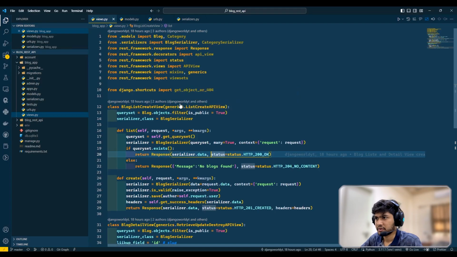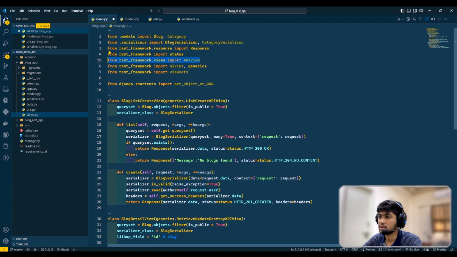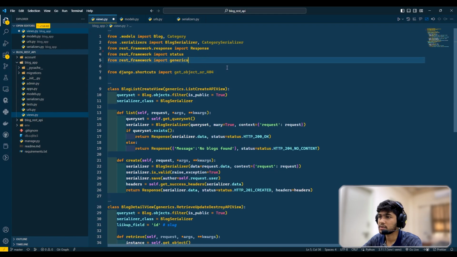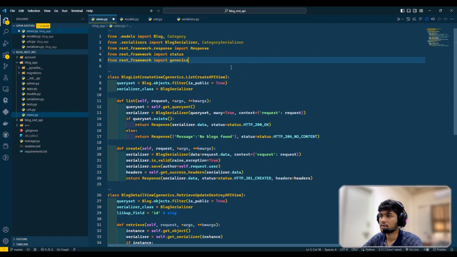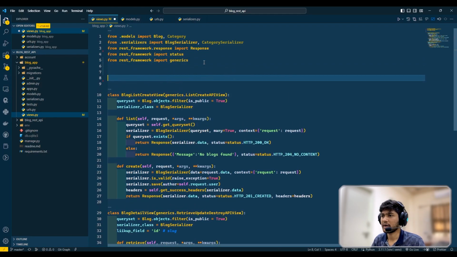So here I am on my computer screen. First of all, let us remove the unwanted things. We need this category serializer, but we don't need this API view now. We don't need this API view too. We don't need mixins, and we also don't need view sets. We might need this, but we'll import it again. Okay.